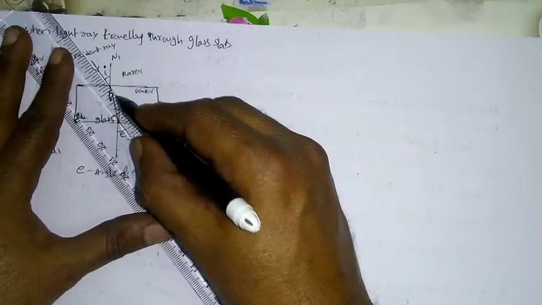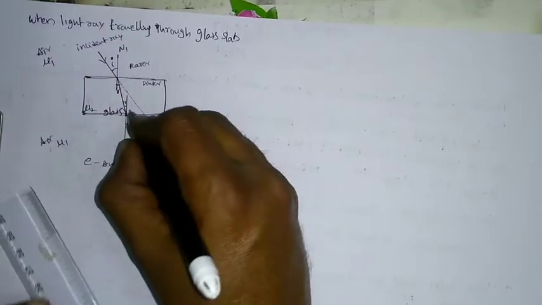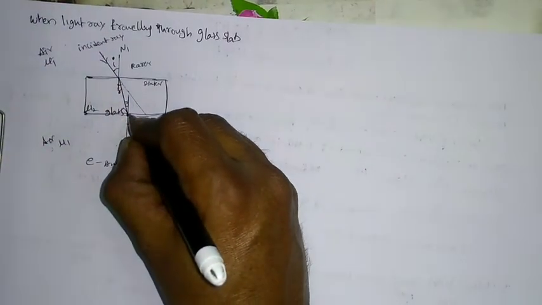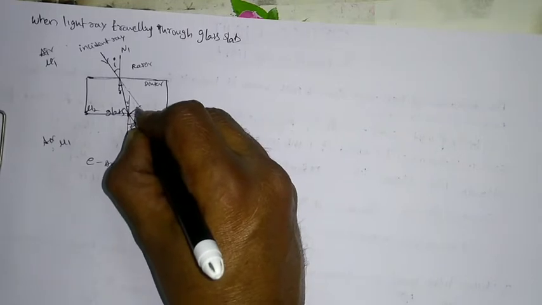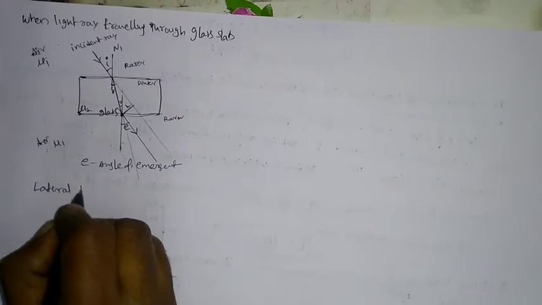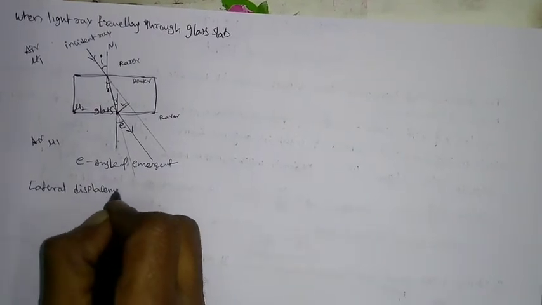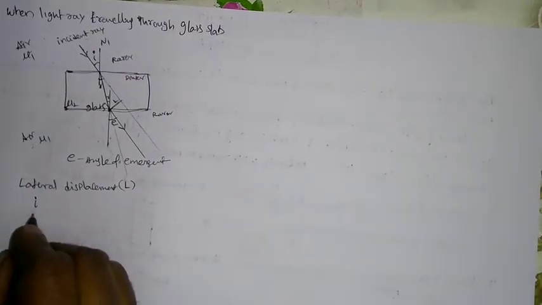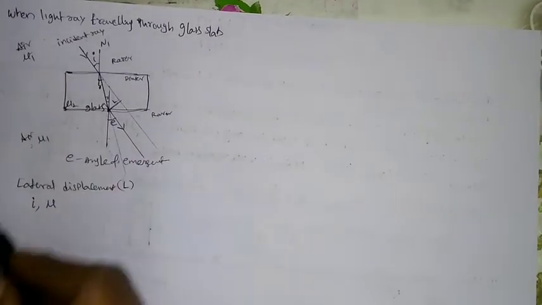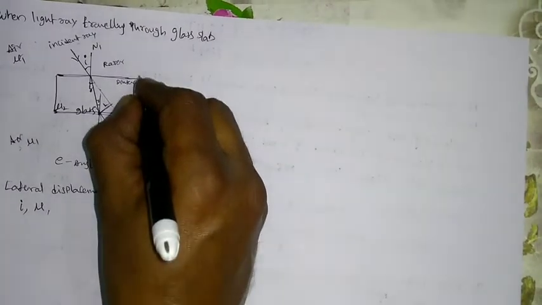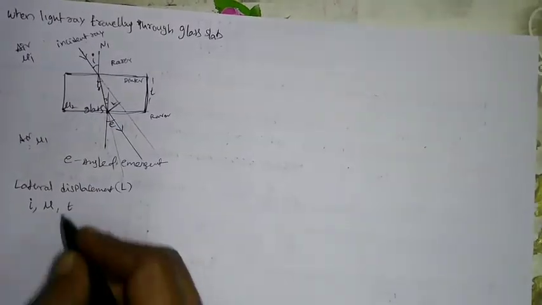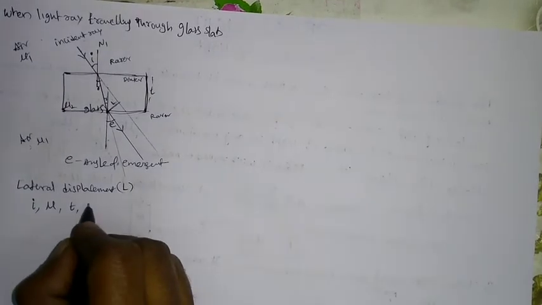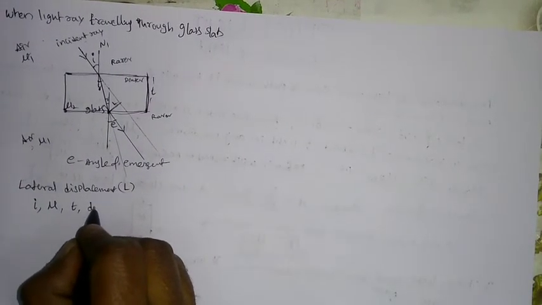This distance between the parallel lines you can call the lateral displacement L. So lateral displacement L depends on the I value, that is the incident angle, the refractive index mu, the thickness of this slab T, and also on different colors.